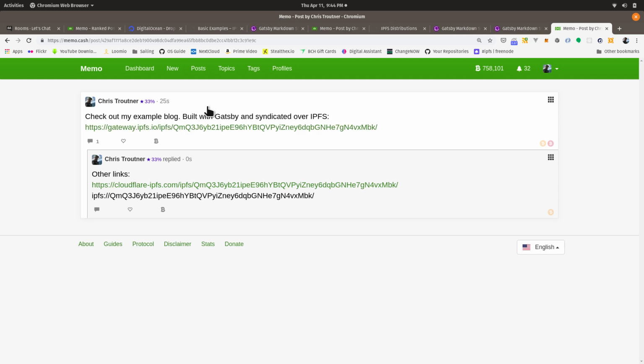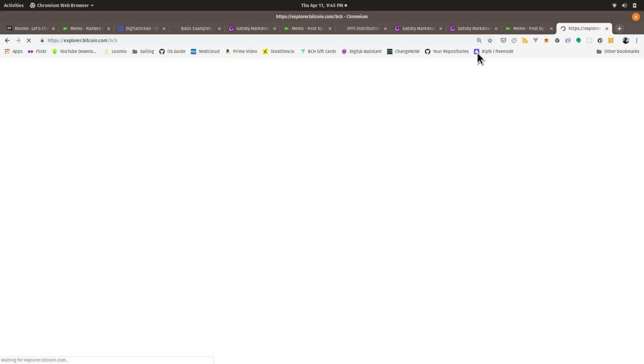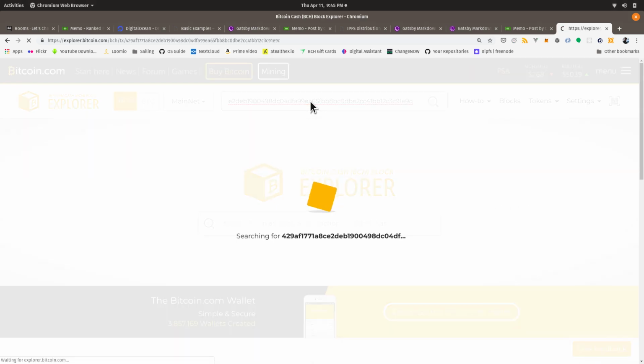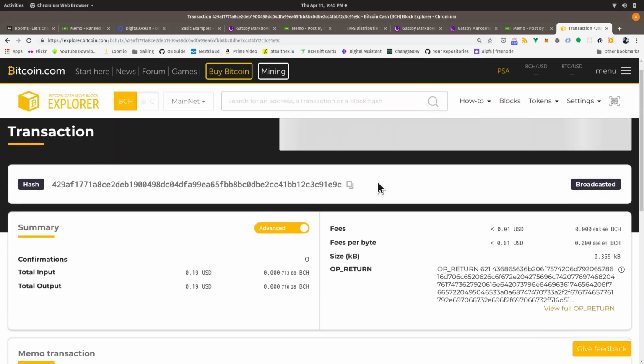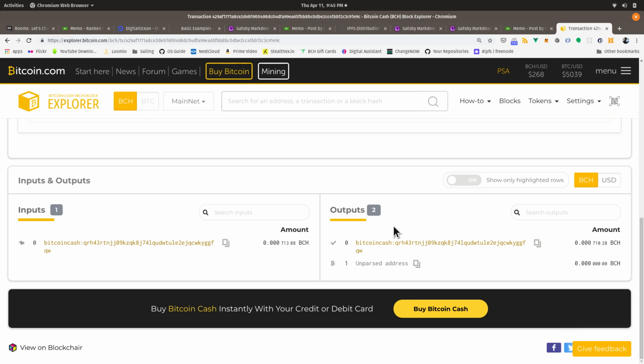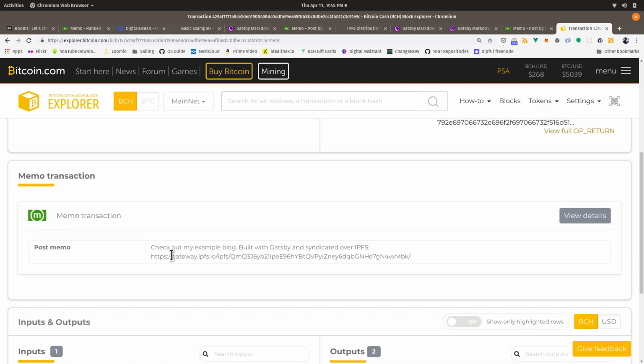So this was a transaction, and this was a transaction. And in fact, I think it's the transaction IDs right there. So you can actually go to the Bitcoin blockchain and put the transaction ID in here, and you can see there's the op return with the data, and I believe they decode it right here. They detect that it's a memo transaction, and here is my tweet right here with the link.